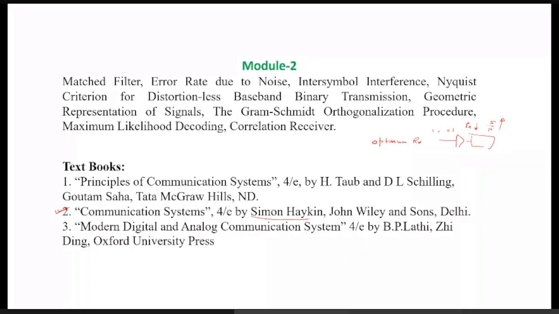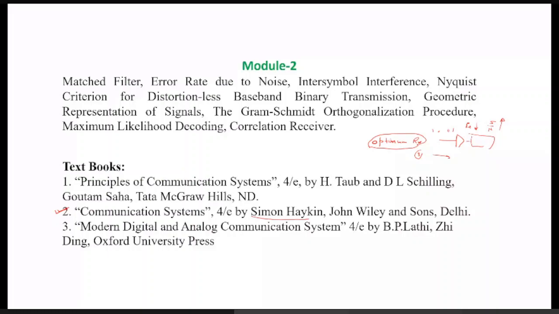Later in Module 3, once we study the detection of the various modulated signals, we will find that at the receiving end we use an integrator to receive our original message. That integrator is nothing but an optimal receiver. How can we say that one is an optimal receiver? How can we say that the probability of error for that integrator circuit is least, or that the signal to noise ratio is maximum? That we will see. But you can simply remember that the integrator circuit is an optimal receiver.